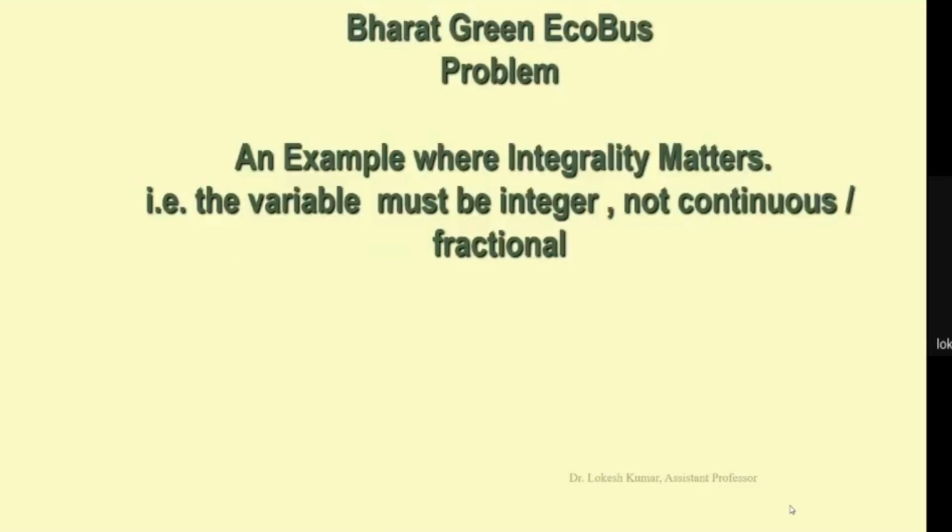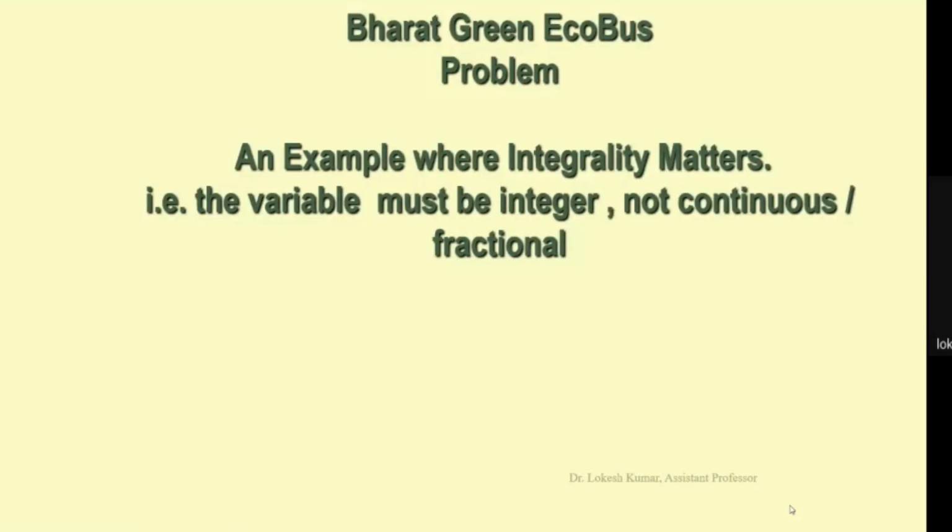So this is an example where our decision variable can take values which are integer in nature. So we can have 2, 3, 4, 5, 10, 100, 10,000 and so on. But we cannot represent 1.1 buses; we can represent one bus.